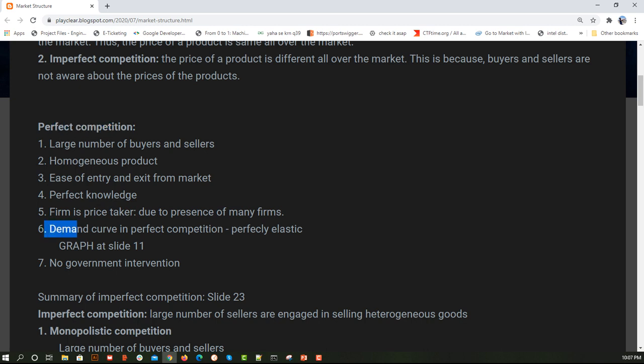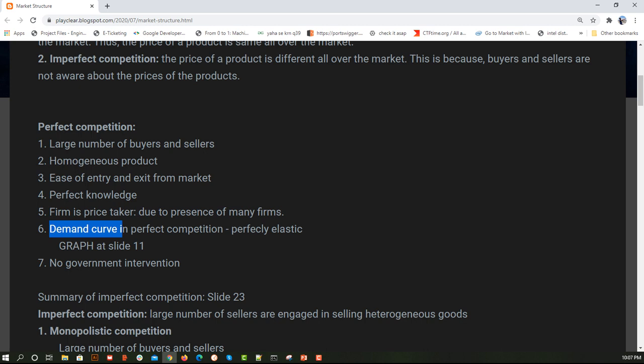Now the demand curve in perfect competition is perfectly elastic. Why? Let me tell you what perfectly elastic is, then you can easily correlate why the demand curve is perfectly elastic in perfect competition. Perfectly elastic means that when there is a small change in price, whether it is increased or decreased, there will be a huge impact on the demand.